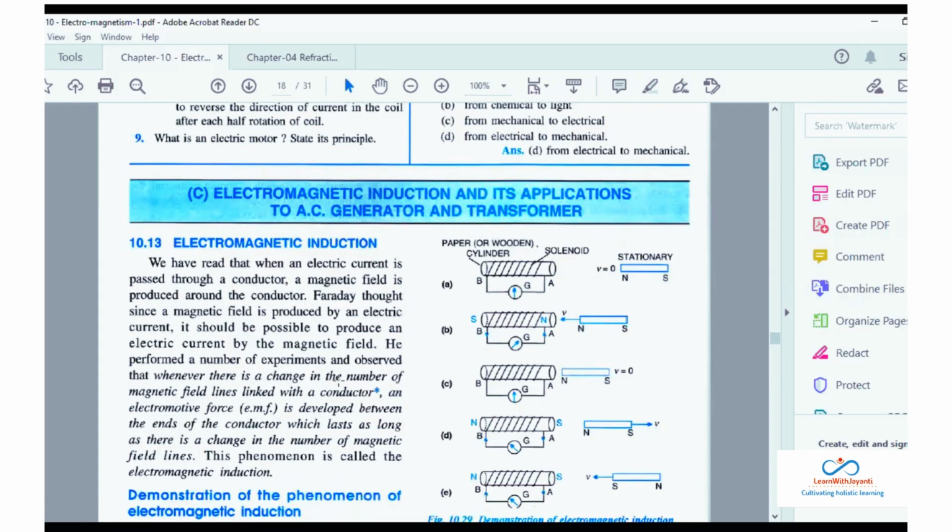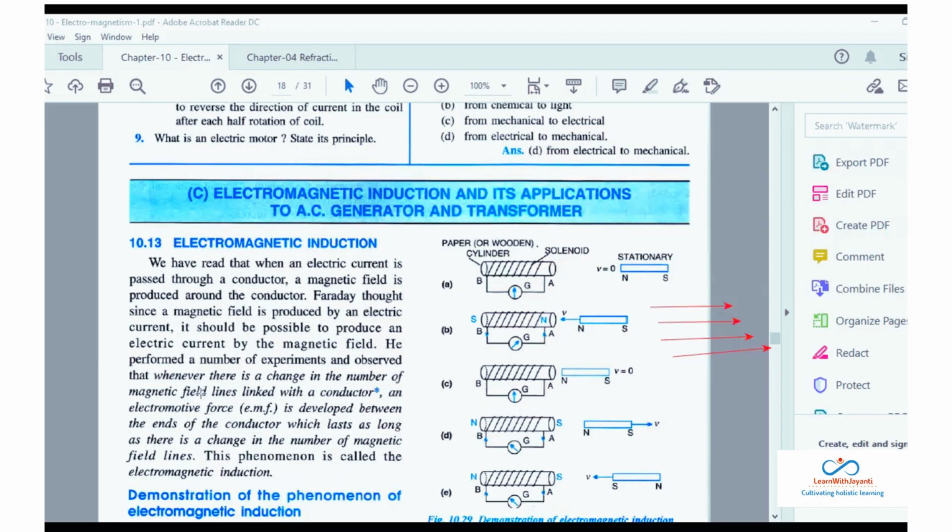Now, whenever there is a change in the number of magnetic field lines, change मतलब क्या? Like see, now we need to presume that the magnetic field lines are coming out as straight line. Okay, like this way, ऐसा arrow. So these are magnetic field lines. So whenever there is a change in magnetic field lines, like for example, सुनो ध्यान से सुनो, हाँ, like एक टाइम पे 10 है. Okay, so there is a 10 magnetic field lines. थोड़े देर बाद it will be 5 magnetic line, then 0, then 5, then 10, ऐसा, then again 5, then 0. That means whenever there is a change in the number of magnetic field lines, that time EMF is generated.